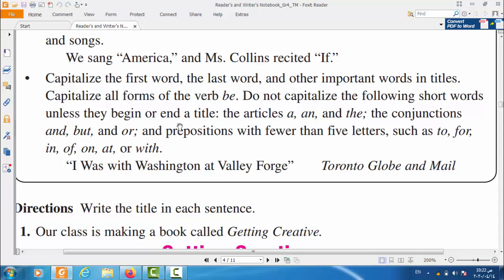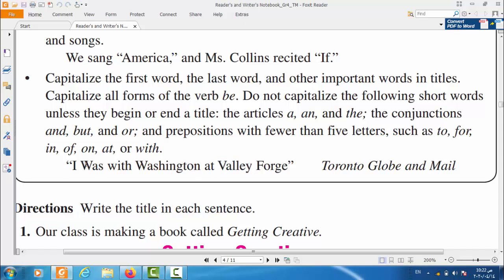So let's revise this part again. We capitalize the first word in the title and the last word in the title. We capitalize all the most important words in the title, like this one and this one, like Washington and Valley.